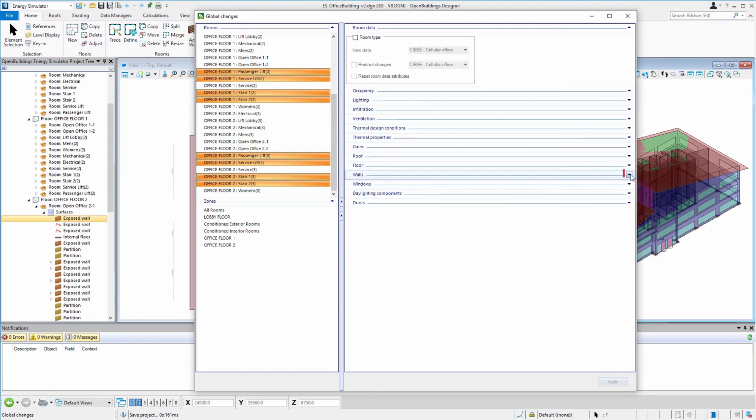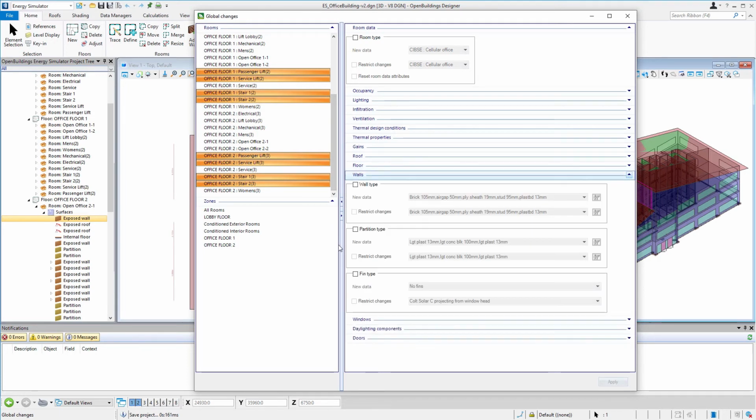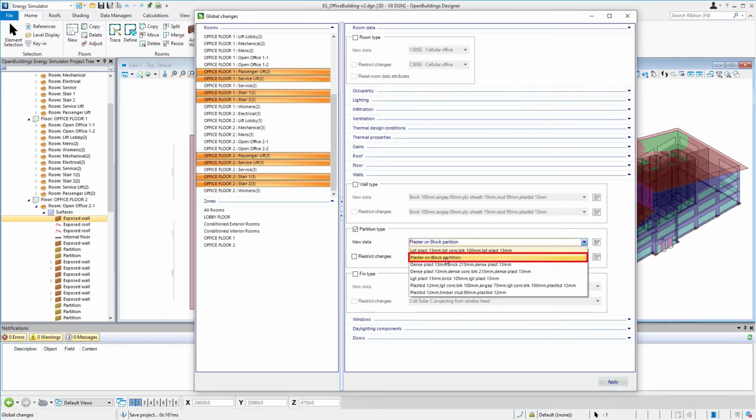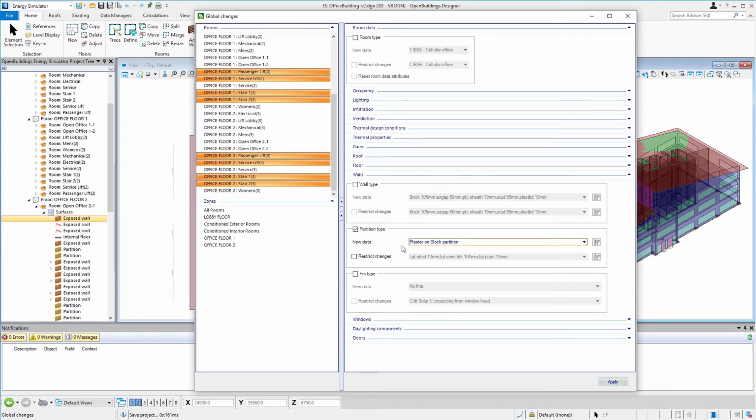And then again, I'll expand the walls tab. This time I'm going to change a partition type. And we're going to change it to the plaster on block partition. And again, select apply. And so now all of those rooms are modified.